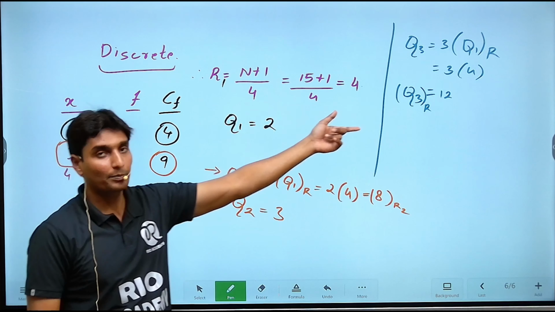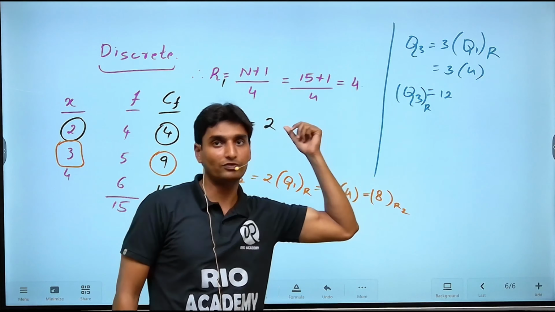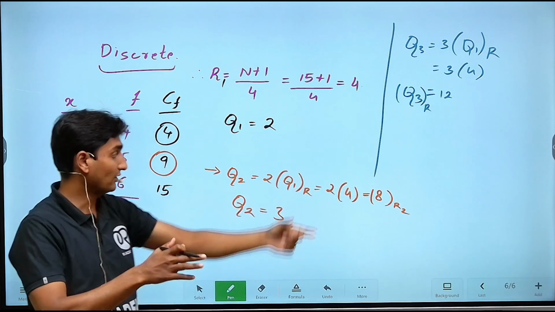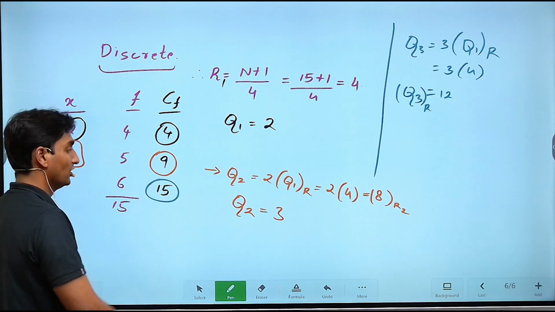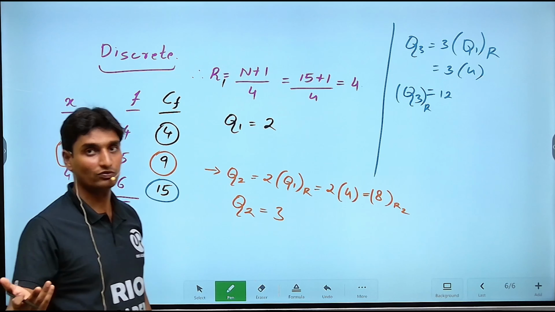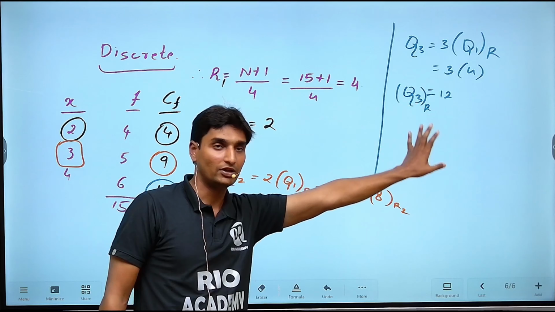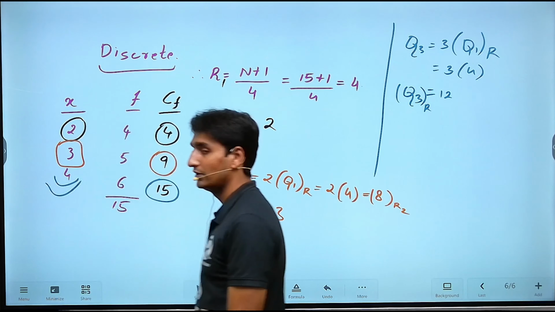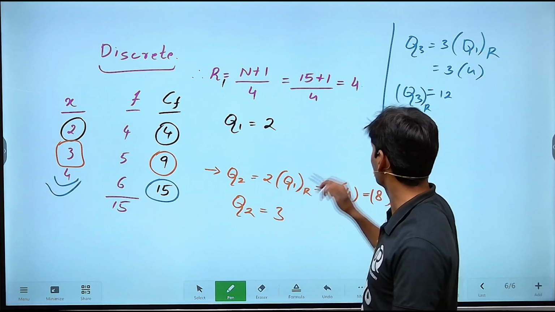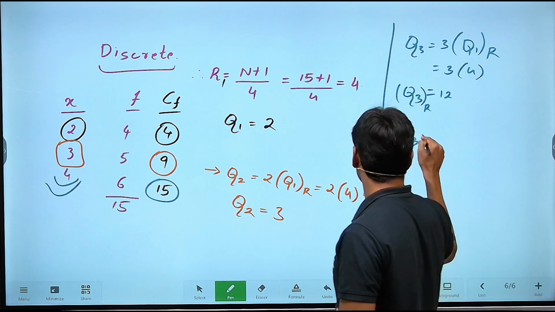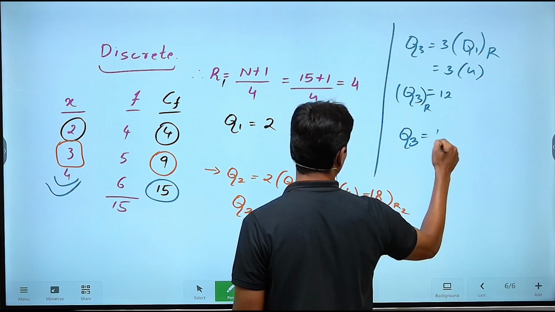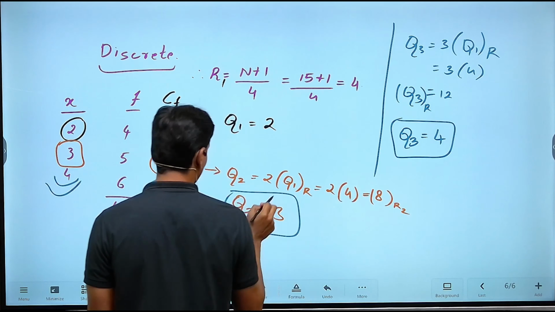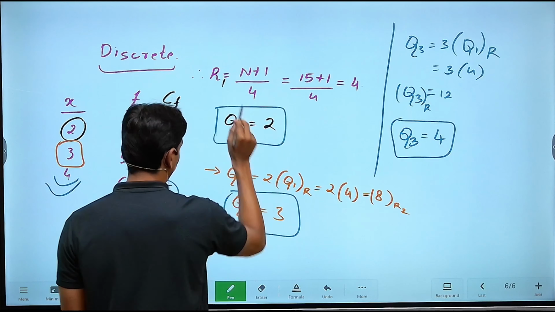Now you'll have to compare this value, guys, with the cumulative frequency format. The value greater than 12 and closer to that one. And there is only one value, which is nothing but 15, which is both greater than 12 and also closer to 12. And respectively, the corresponding variable will turn out to be your third quartile, which is nothing but Q3. So basically Q3 is given by 4. Okay, this is the Q3, this is the Q2, and that is the Q1.